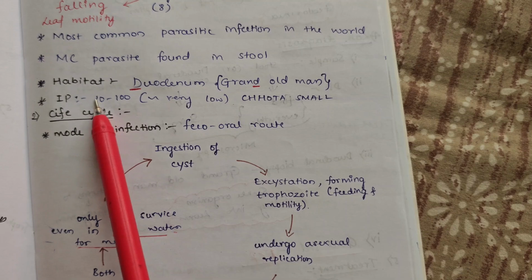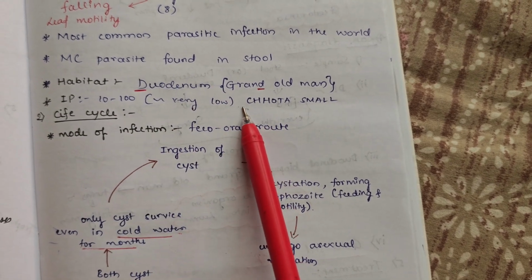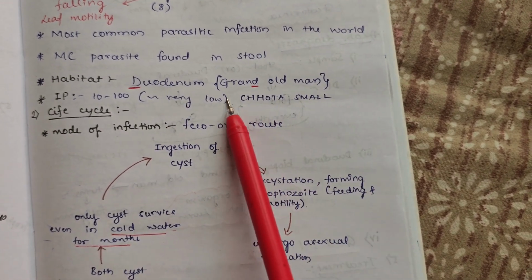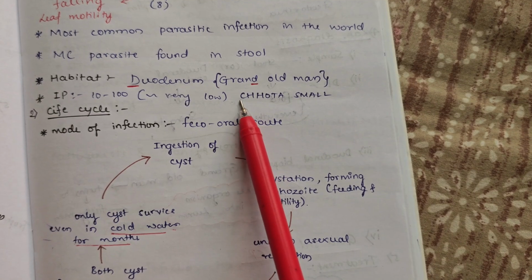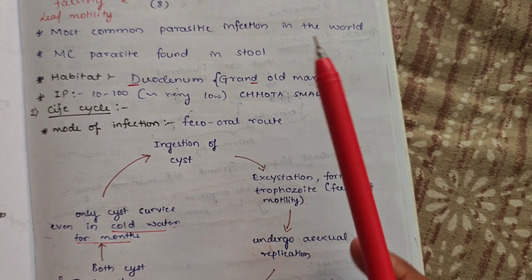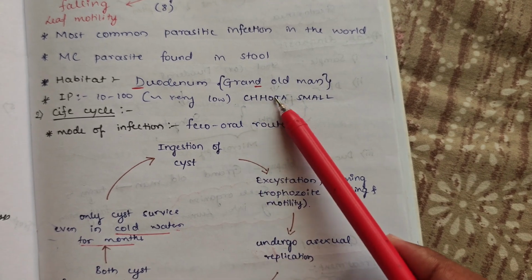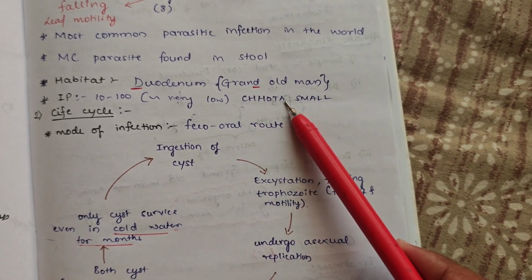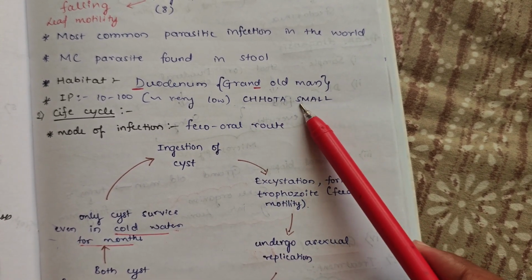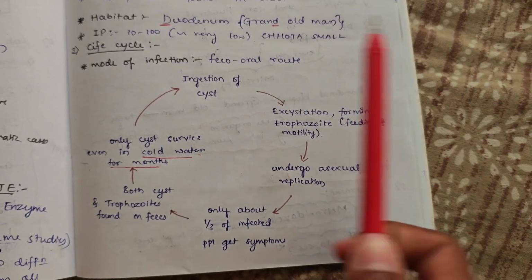The infective dose is very low. As you know, there are 5 organisms with very low infective dose, which can be remembered by the mnemonic Chota Chhotu, in which C: Cryptosporidium, Helicobacter pylori, Enterohemorrhagic E. coli, Shigella, Lamblia, Giardia lamblia.